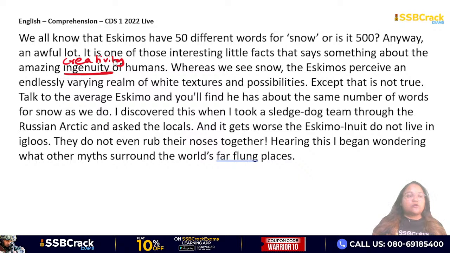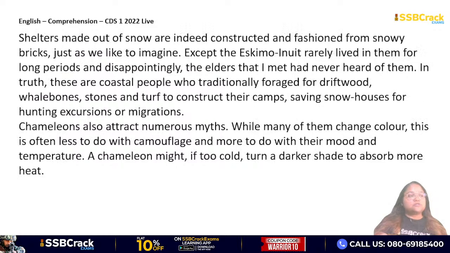Hearing this, I began wondering what other myths surround the world's far-flung places. Shelters made out of snow are indeed constructed and fashioned from snowy bricks, just as we like to imagine. Except the Eskimo Inuit rarely lived in them for long periods, and disappointingly, the elders that I met had never heard of them. In truth, these are coastal people who traditionally foraged for driftwood, whalebones, stones, and turf to construct their camps, saving snow houses for hunting excursions or migrations.